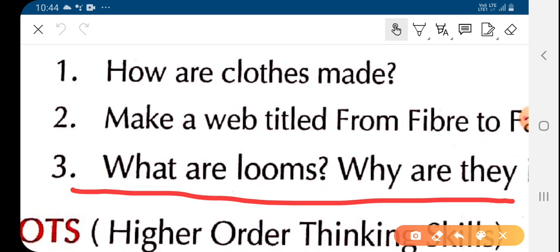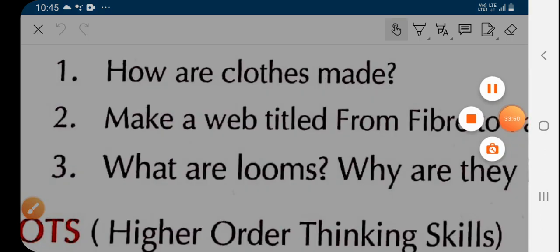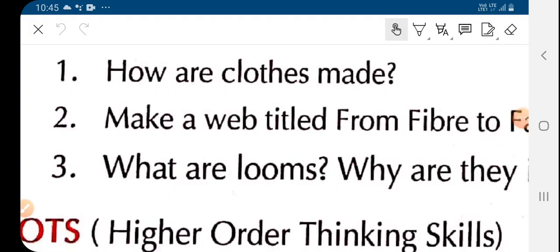Now children, these looms are very important because they are the main basis of cotton textile industries. Also, these looms bring economy to the country. So these looms are very important for us. Children, these were the questions, and with this we have completed the book exercise. Thank you children.